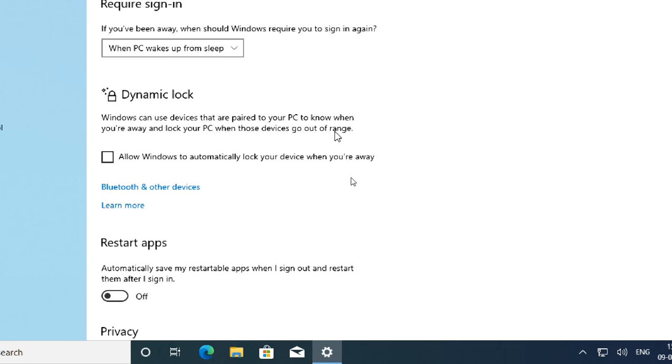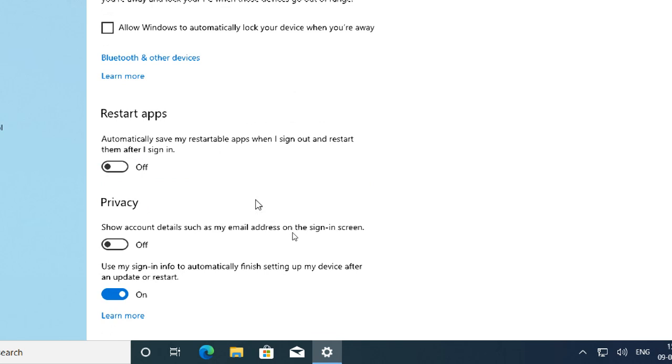These are new options for me also, because when I used the older edition, these were all not there. Restart apps: automatically save my restartable apps. So that is like I'm using certain applications. When I sign out, automatically it will close and it will restart after signing in.